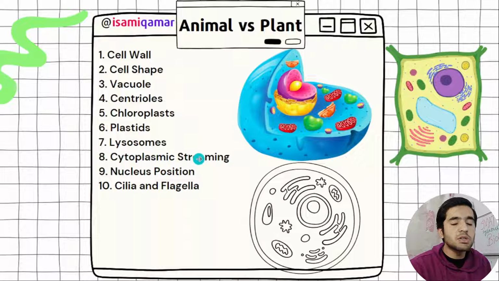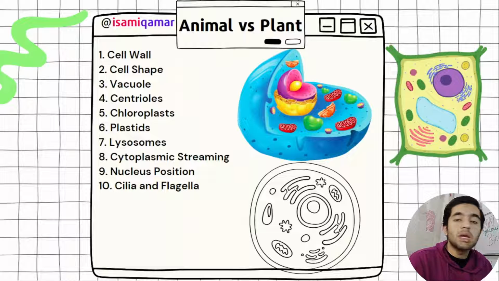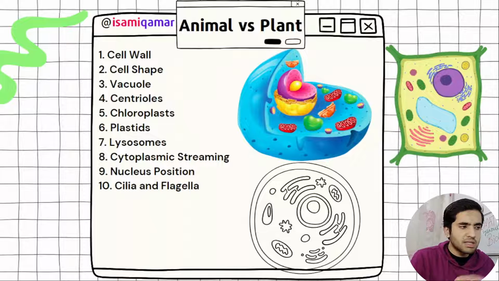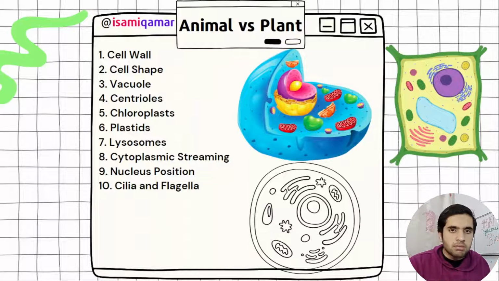So cytoplasmic streaming occurs in animal cell, but there is no cytoplasmic streaming in plant cell. There is a reason. First of all, how does cytoplasmic streaming occur? It is also known as cyclosis, the movement of organelles in the cytoplasm.